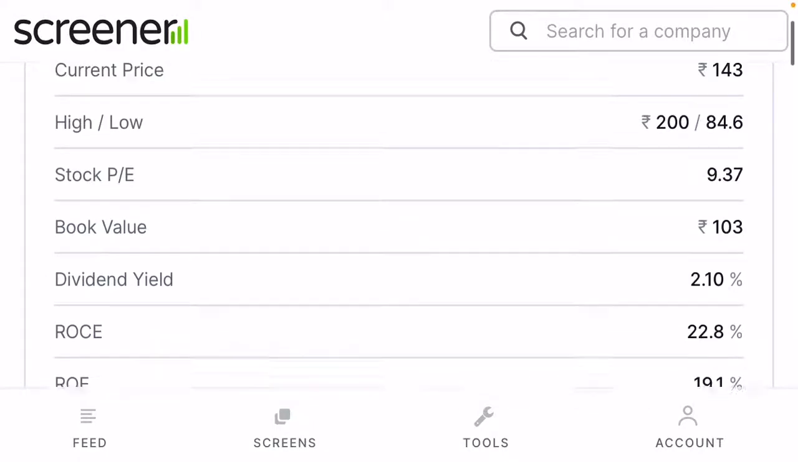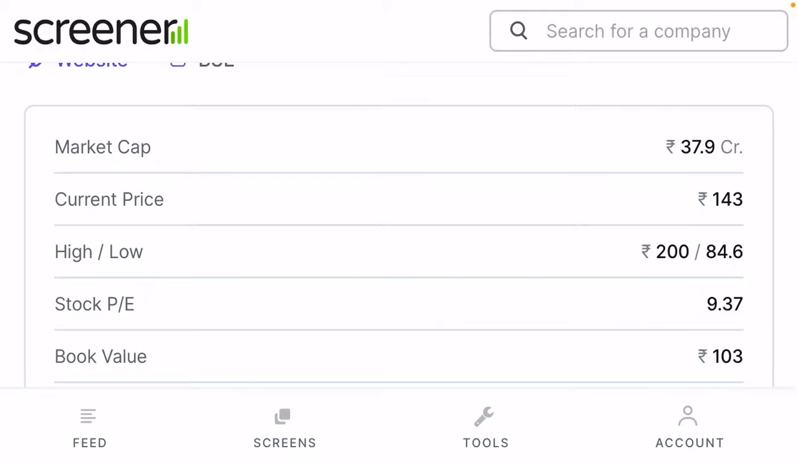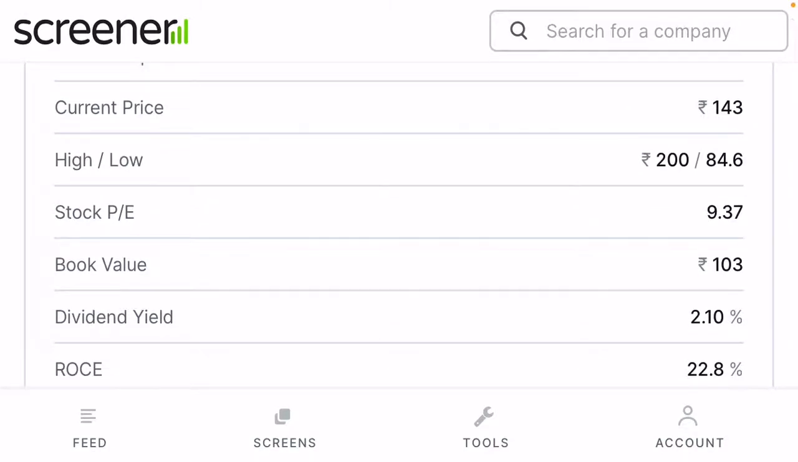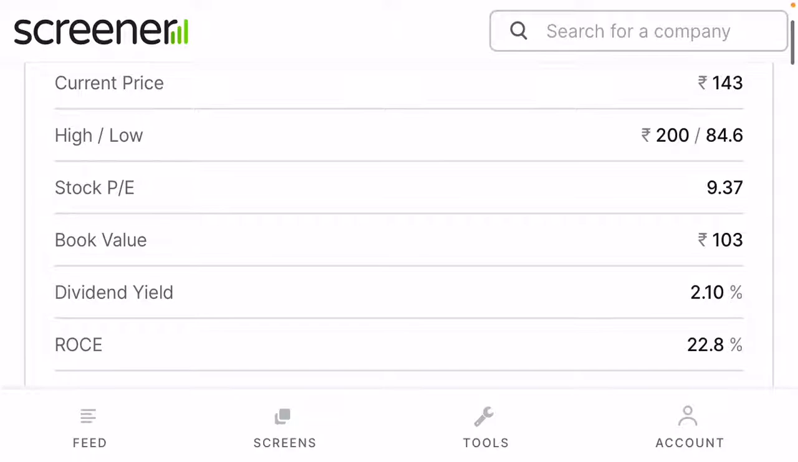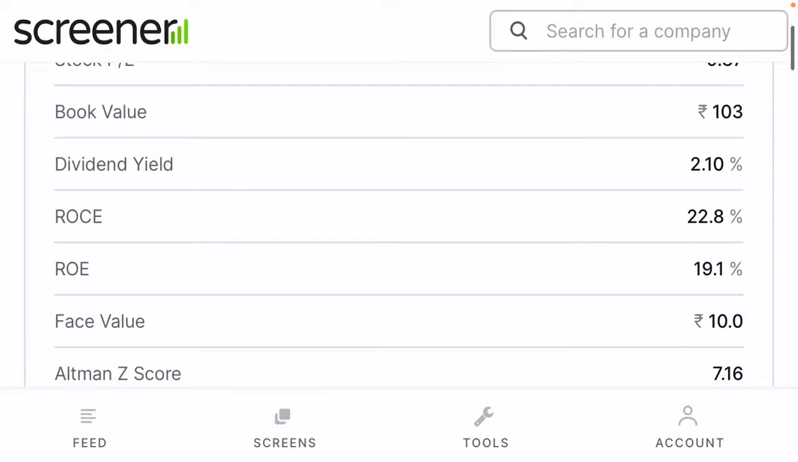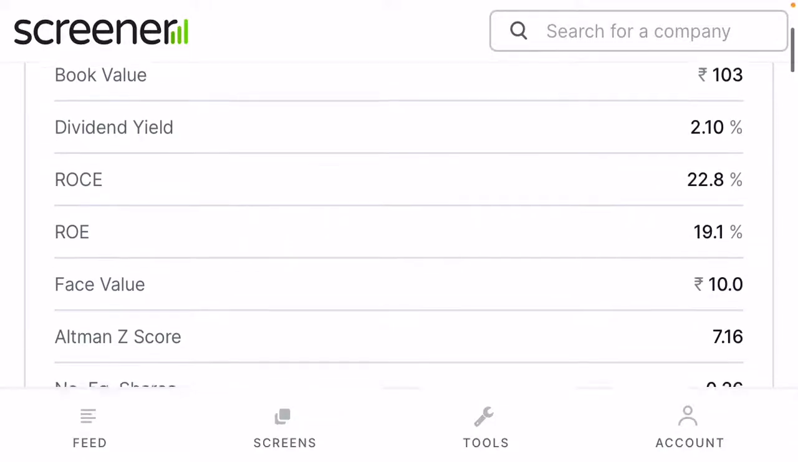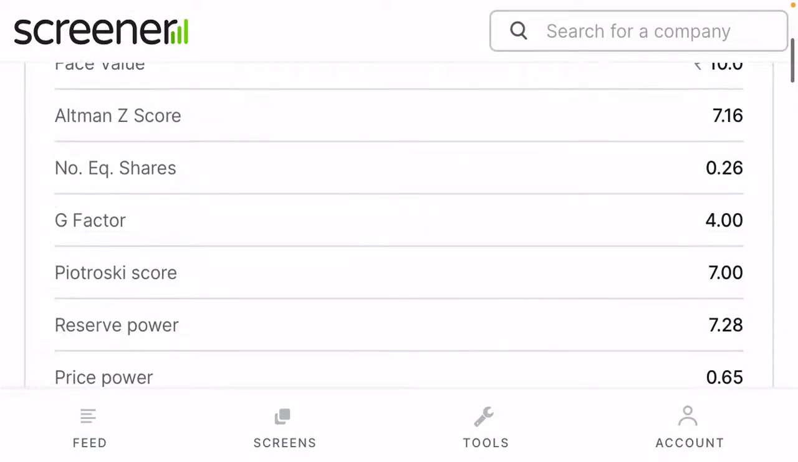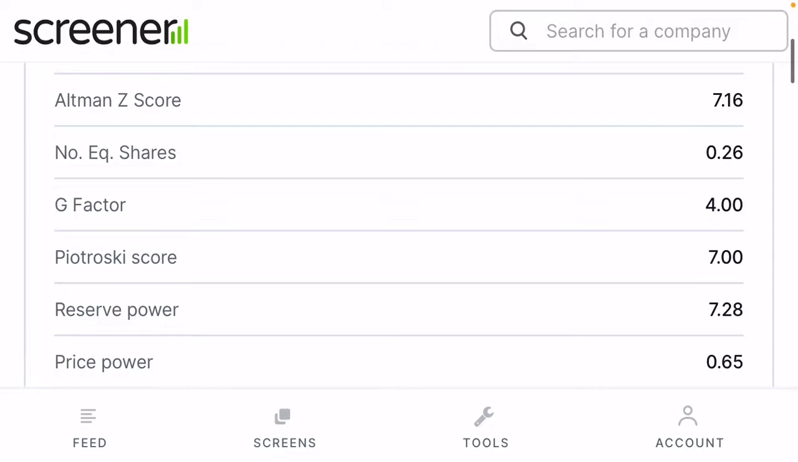Book value. So let's say market cap. Market cap is 37.9. Current price is 143. High price is 200. Low price is 84. Stock P/E is 9.37. Book value, you can see, is 103. Dividend yield 2.1. Return on capital employed 22.8. Return on equity 19.1. Face value 10.